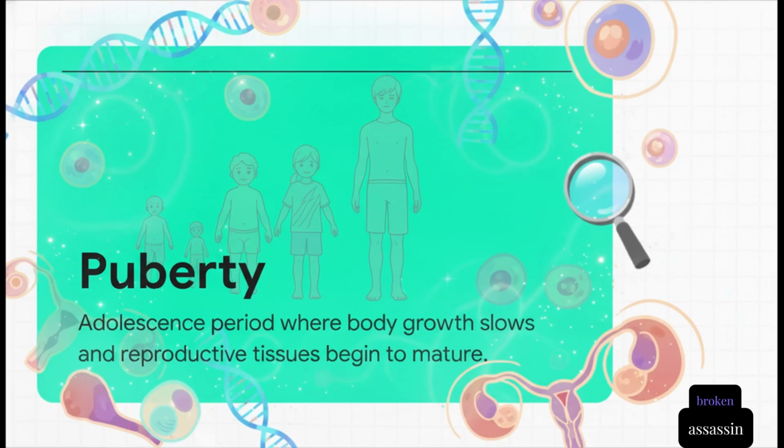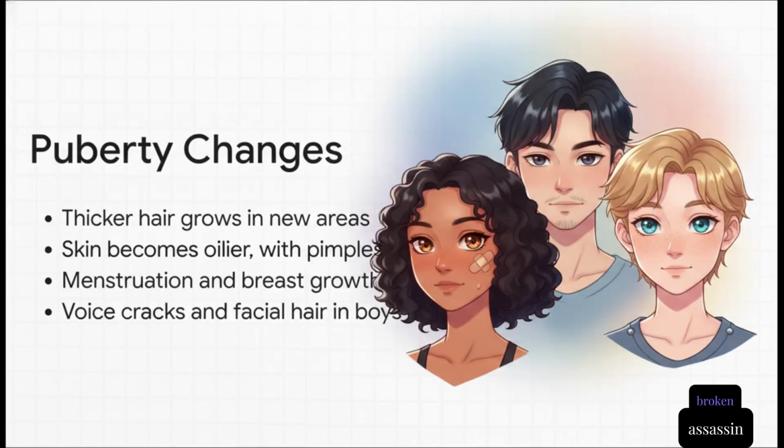This very specific transitional period is what we call puberty. And puberty doesn't happen in secret. It comes with some very visible biological signals. Because humans are social creatures, the state of sexual maturity needs to be somewhat identifiable. We start seeing gradual changes, right? Thicker hair growing in new areas, skin getting oilier, which sometimes leads to pimples. And then there are changes specific to biological sex, like breast size increasing and menstruation beginning in girls, or voices cracking and facial hair sprouting in boys. But it's super important to remember that these changes absolutely do not happen overnight. It is a slow, gradual biological rollout that varies a ton from person to person.